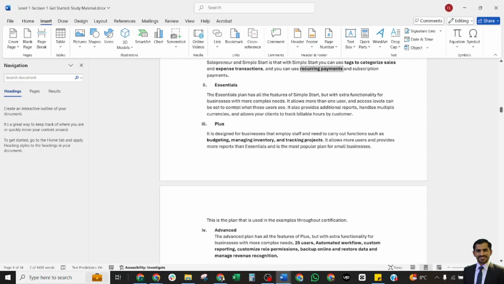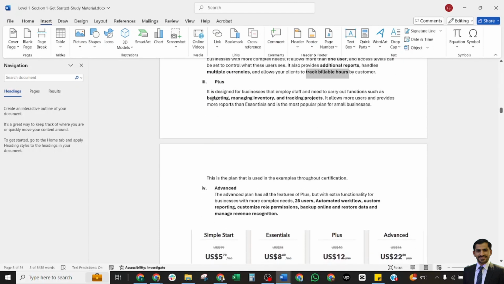The next one is Essentials. The Essentials plan has all the features of Simple Start, but with extra functions for businesses with more complex needs. It allows more than one user, and access levels can be set to control what these users see. It also provides additional reports, handles multiple currencies, and allows your client to track the variable or spread customers.